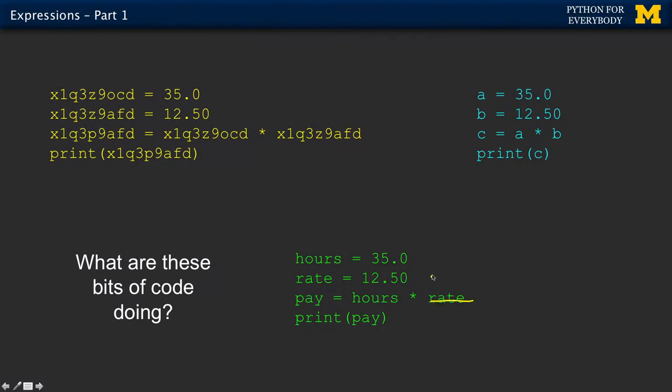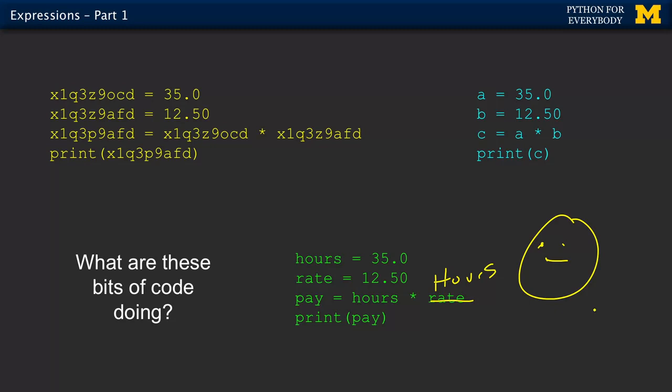So what if, for example, I rewrote this code and I said hours times hours? Wouldn't Python say, hey, that doesn't make sense. Why would you multiply hours times hours in a payroll calculation? And the answer is Python will happily do it because it's not looking at those words. But a human being who's trying to understand your code, or trying to help you debug your code, will be very thankful that you chose good names.